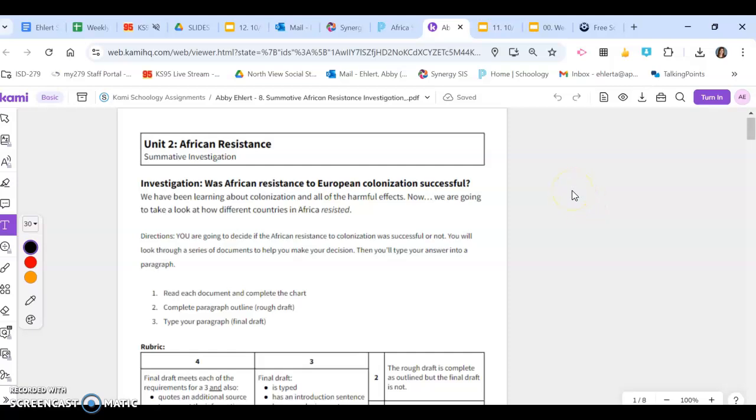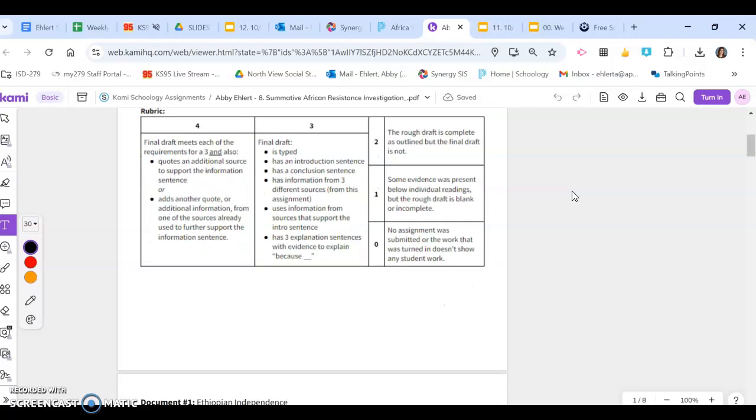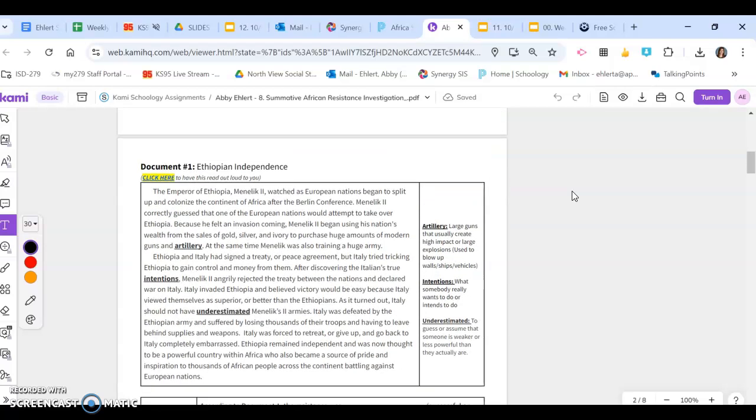So today you're going to keep working on your African summative. I introduced this to you yesterday, but I'm going to go through it just to give you some reminders. Remember, you are going to decide if the African resistance to the colonization was successful or not. And the way you're going to do that is you're going to read documents and collect evidence.